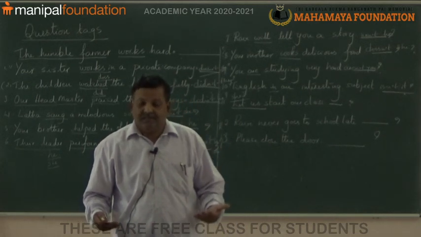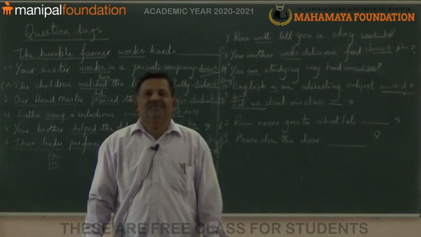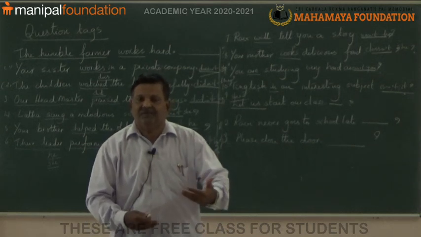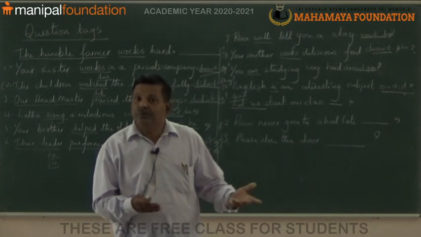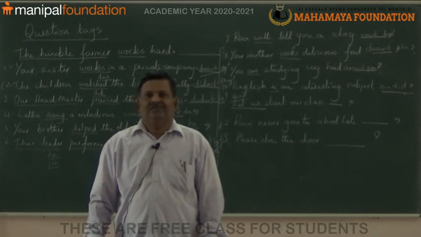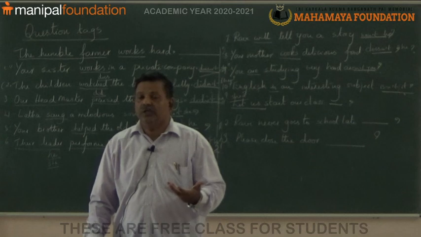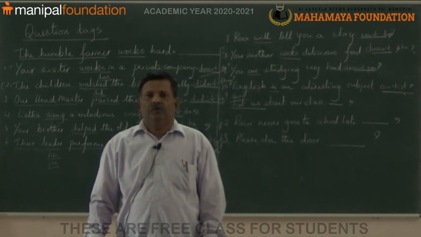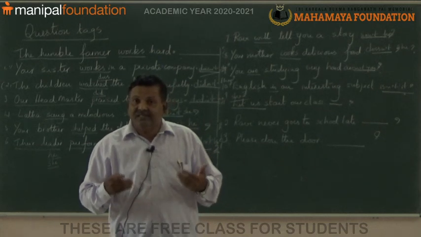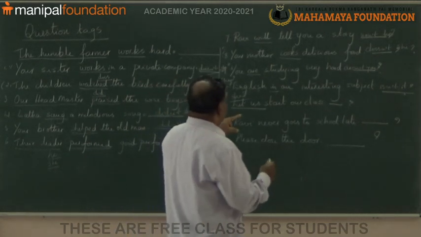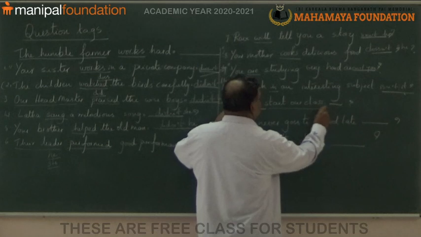Let us dance together. Let us chat ourselves. Let us view the TV. Let us read some storybooks. Now here, the speciality of this sentence is that, see, let us start our class.